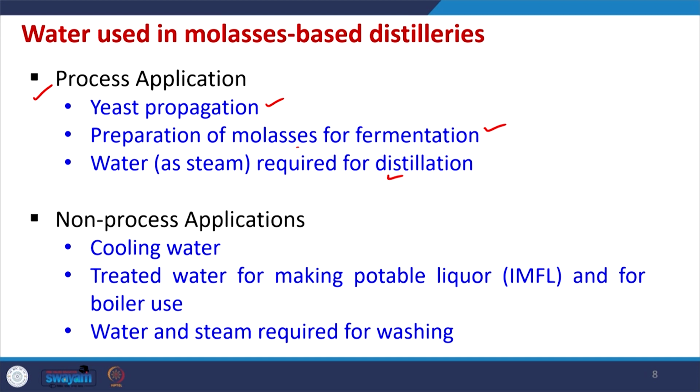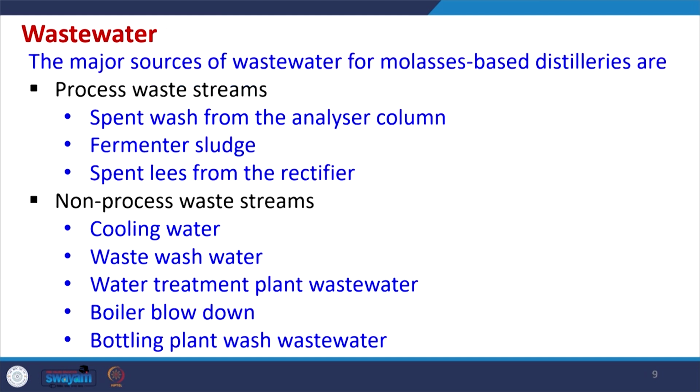Similarly, there are many non-process applications like cooling water, treated water for making potable liquor, and for boiler use. Water and steam are also required for washing purposes. So, these are the process and non-process applications of water.